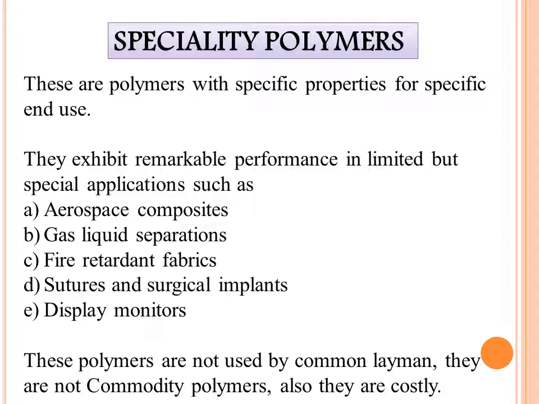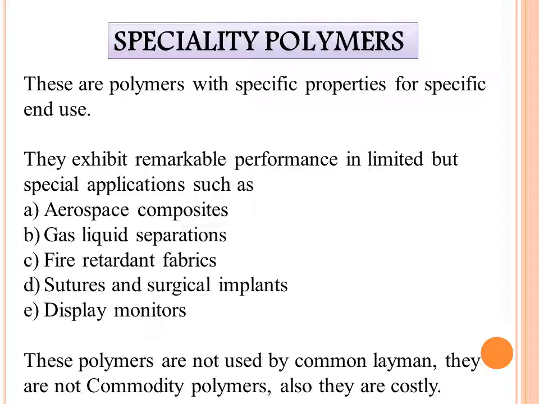We can use these polymers in the engineering field, and in the medical field also. Why? Because they exhibit remarkable performance in limited but special applications. Which are these special applications? That can be aerospace composites, membranes for gas-liquid separation, fire retardant fabrics. There we can't use any metal or wood, but we can use the polymer as a fire retardant fabric.